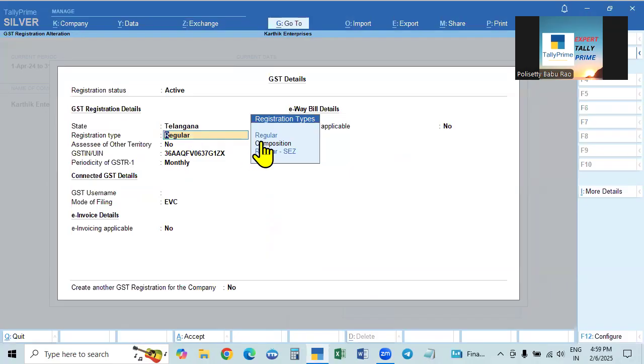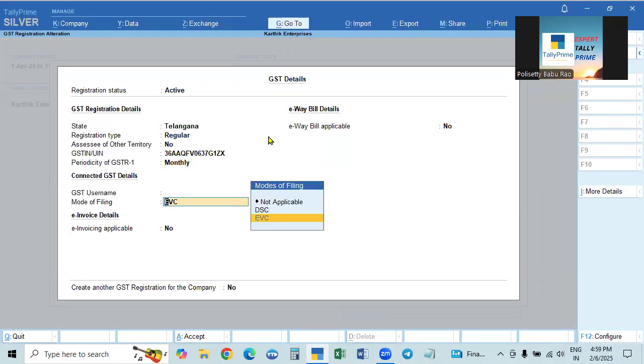And then our type is regular or composition or anything. Ours is regular, and by default it is regular. Otherwise, you have to select regular. Then we have to give the correct GST number. Our returns filing is monthly or quarterly. We are filing monthly. All this I am selecting. Later we will see the rest. And e-invoice, we will take no. And e-way bill, we are taking no.